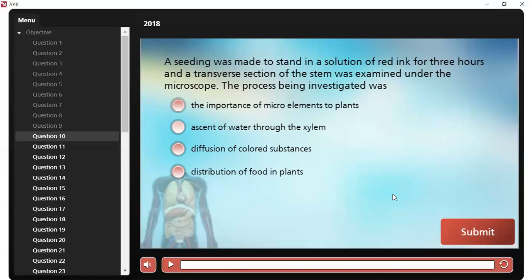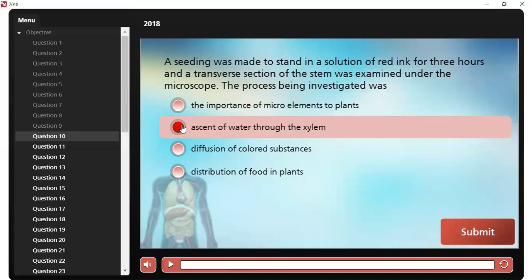The process being investigated was what? The answer is ascent of water through the xylem.